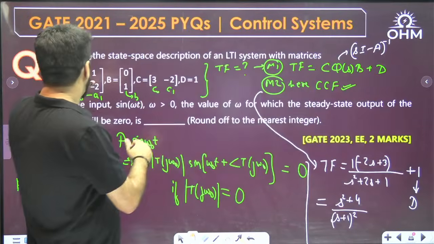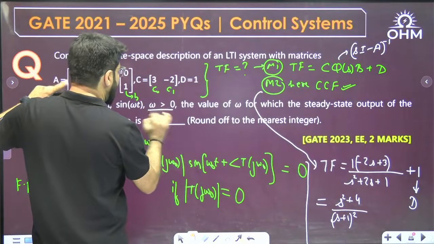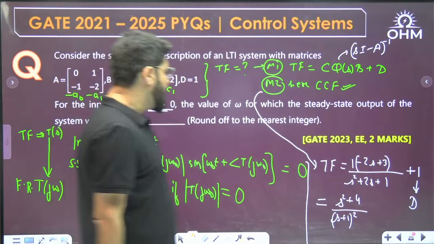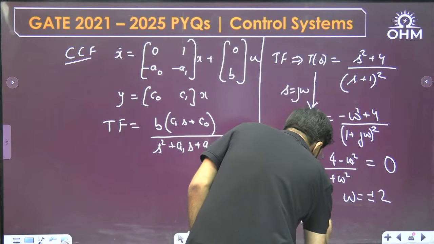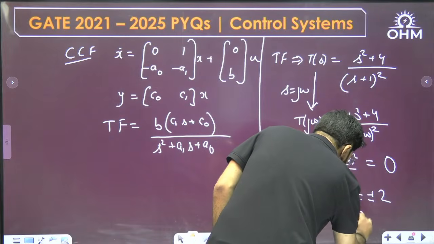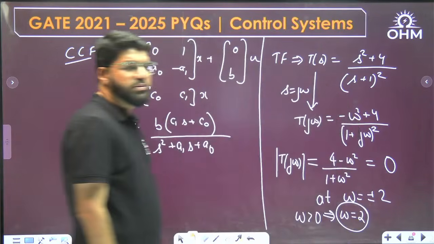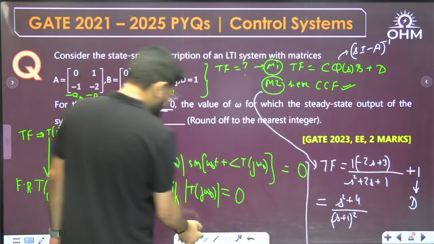But given in the question, because it's GATE, they have specified omega should be greater than 0, for the input sine omega t. What is the omega at which the magnitude of the system is 0? That is omega equal to 2. That is the answer to the question.